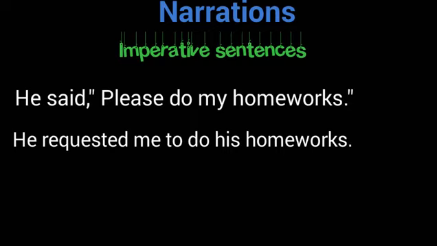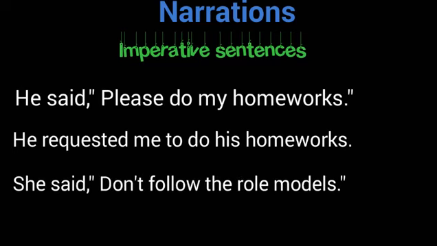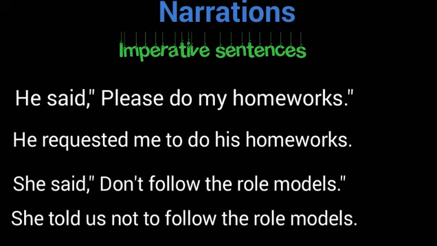Take a look at the second example, that is a negative sentence. She said, "Do not follow the role models." If we change it into indirect narration, then: she told us not to follow the role models. Here we also have changed the reporting verb according to the situation, and then we put "not", because here we are showing that this is a negative, that's why we put "not" after the "to".